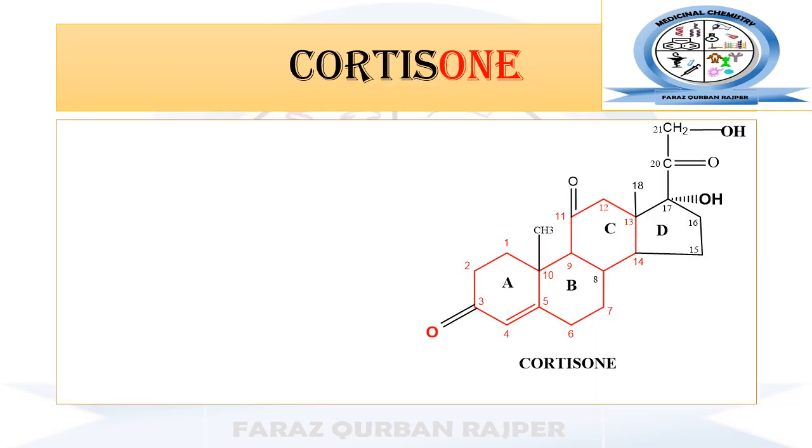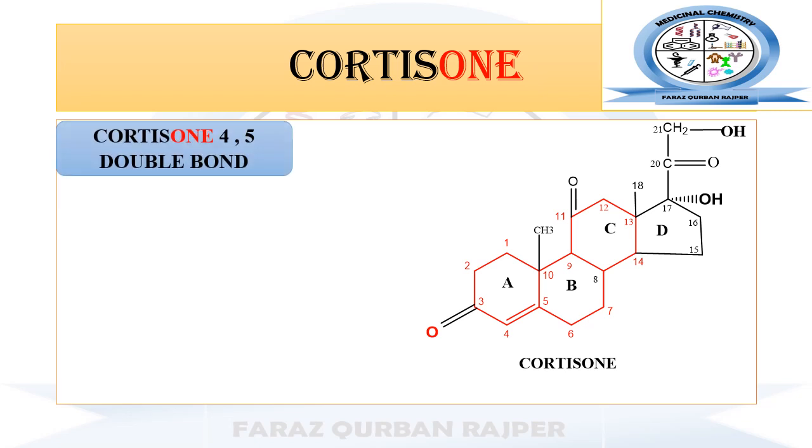Cortisone. Cortisone is one of the naturally occurring glucocorticoids. This is the chemical structure of cortisone. You may observe that the chemical structure of cortisone contains the pregnane, or carbon 21, nucleus.